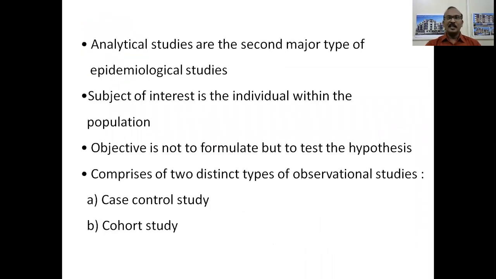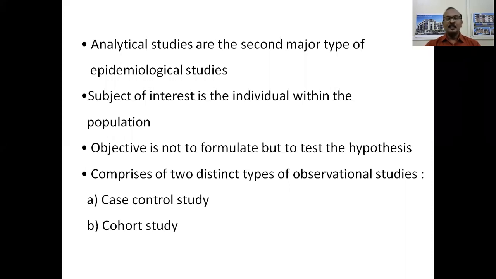So analytical studies are the second major type of epidemiological studies. The subject of interest here in these analytical studies is the individual within the population. The objective is not to formulate but to test the hypothesis. Remember, when we studied descriptive epidemiology, we understood how to frame a hypothesis. But now the onus of testing the hypothesis lies on analytical epidemiology. That is, first we have to do a case control study followed by a cohort study.